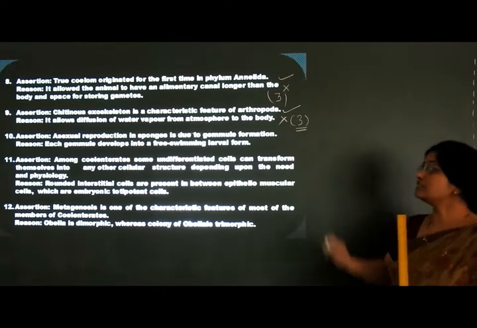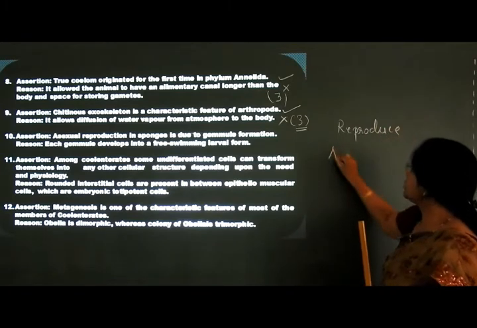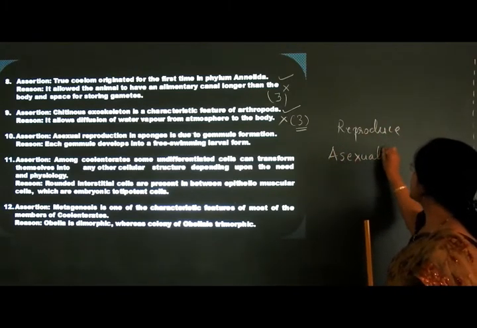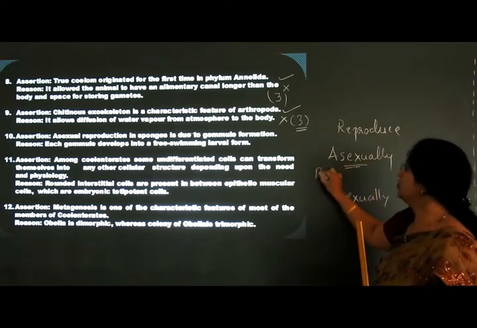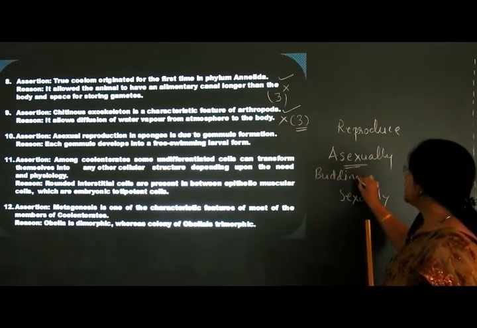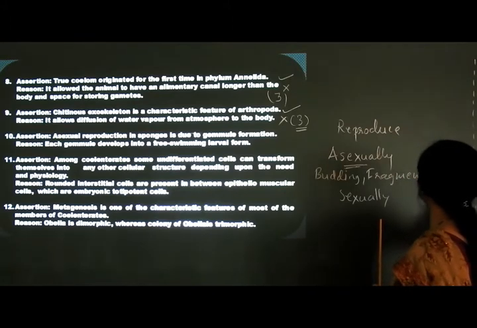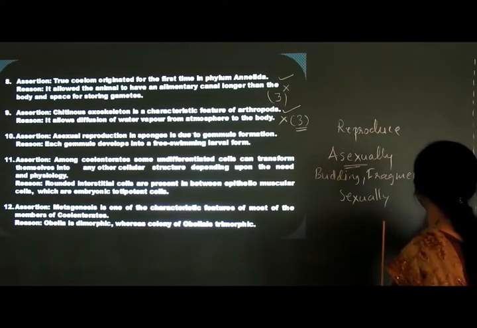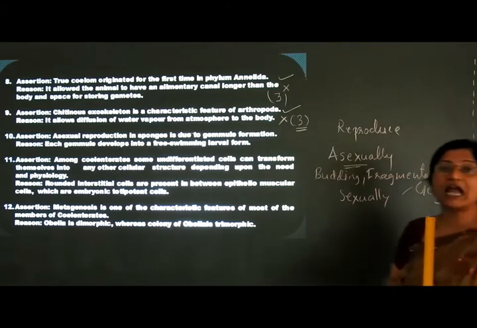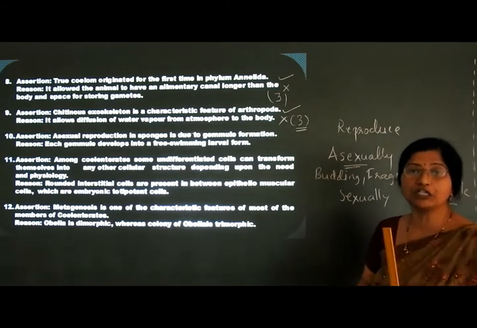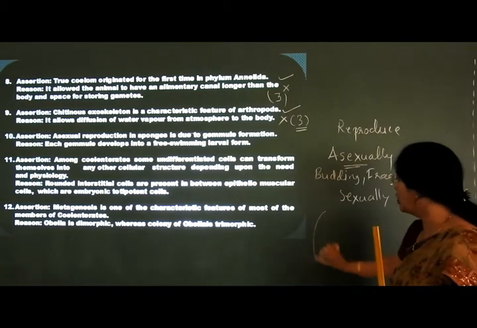I was telling you that sponges reproduce both asexually as well as sexually. During asexual reproduction it occurs through budding, fragmentation and gemmule formation. Now what is this gemmule? I have also told you that it is an internal bud. Gemmule is nothing but an internal bud. During adverse conditions, usually in freshwater sponges, when a drought-like condition occurs, at that time these internal buds will be formed like this.